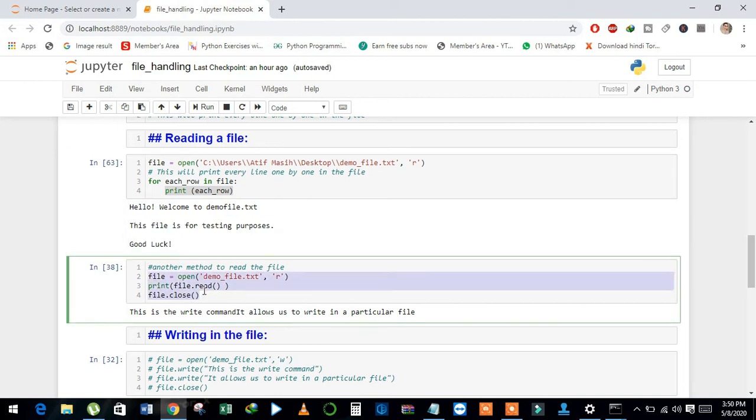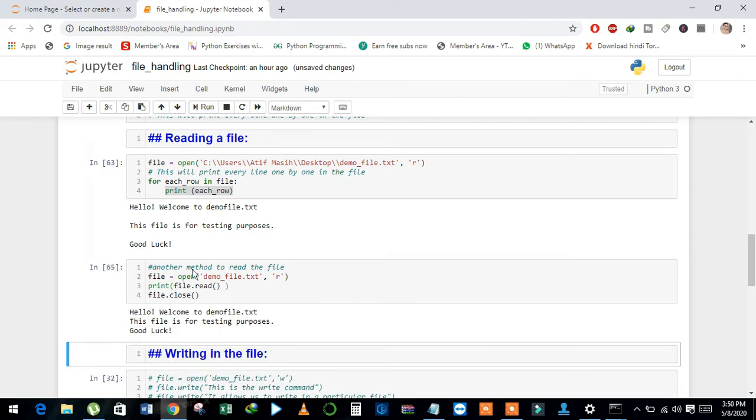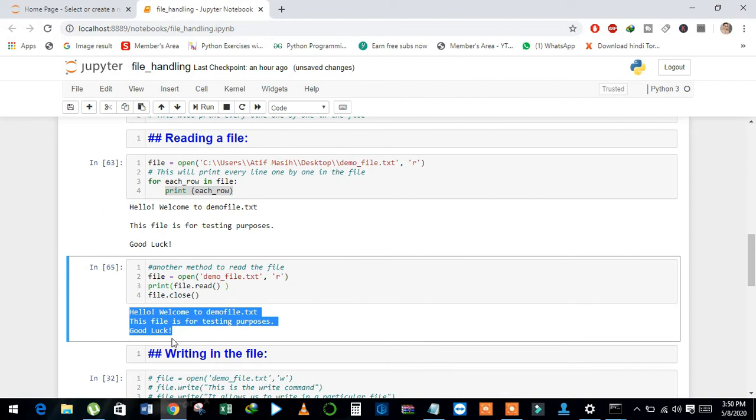And the next method is we can use the .read method. This is a default method of Python. We can read files line by line. And see here, after reading data, I just close the file. And see here, it will return the same result.